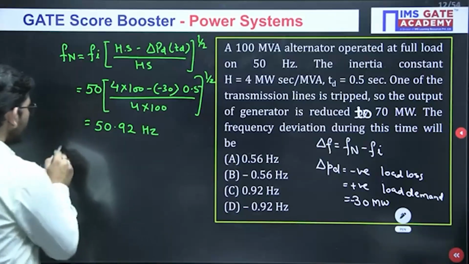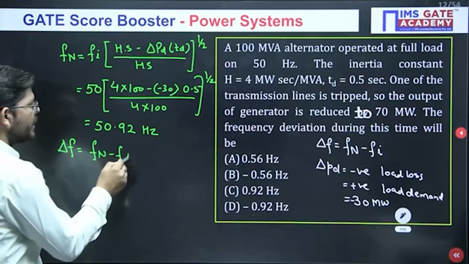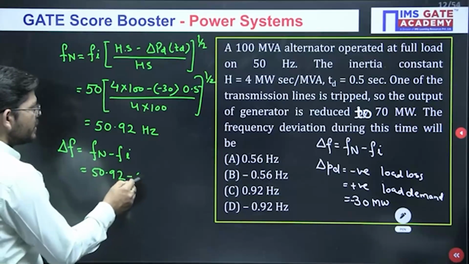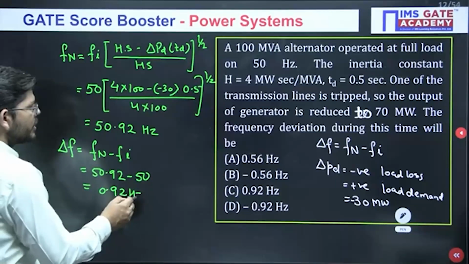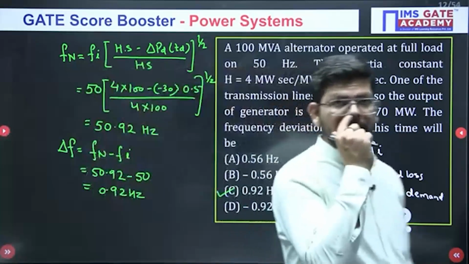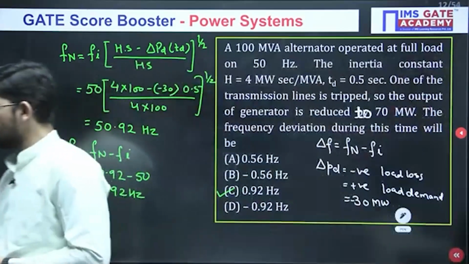Now what will be the deviation? Deviation will be Fn minus Fi, so 50.92 minus 50, that is 0.92 Hertz. This is what you will get, and it is given in option number C. So this is how you have to approach this kind of question.